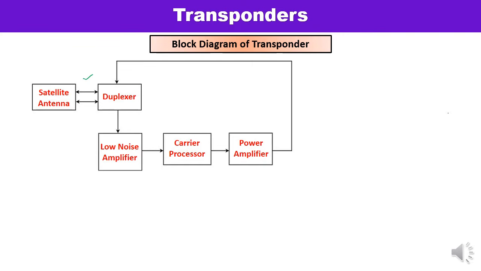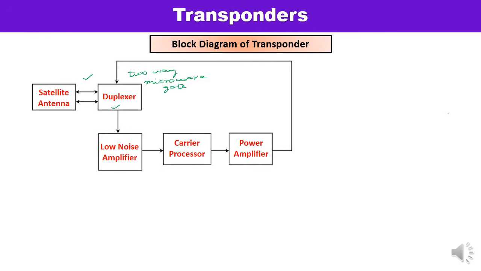So duplexer is nothing but a two-way microwave gate. What is the function of the duplexer? When a single antenna is used for transmission and reception, then a unit known as a duplexer is used. So during transmission, this particular unit connects the antenna with the transmitter section, keeping an open circuit for the receiving section.